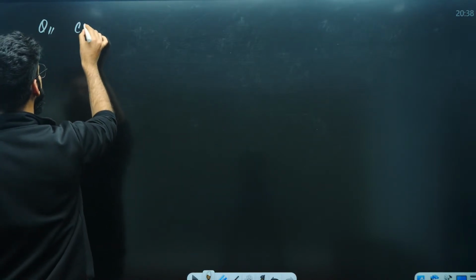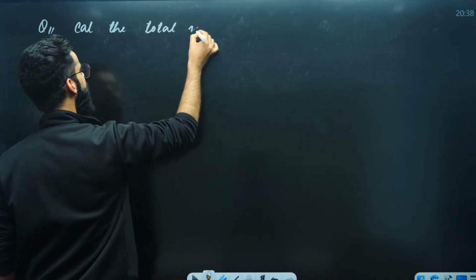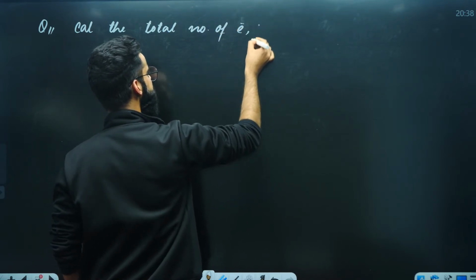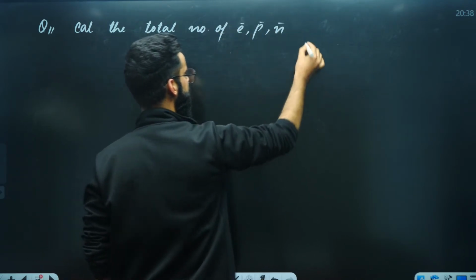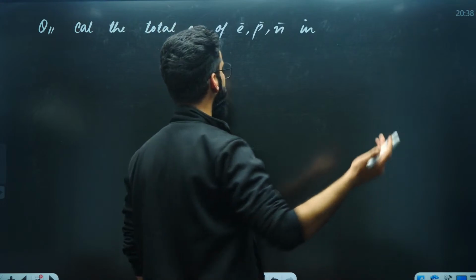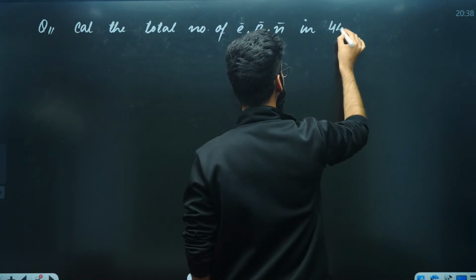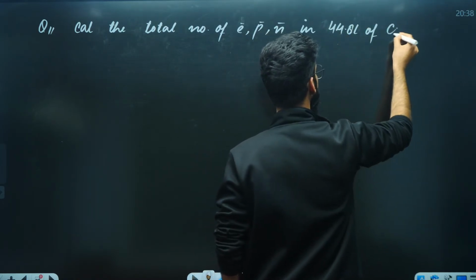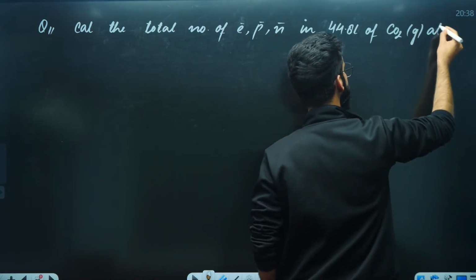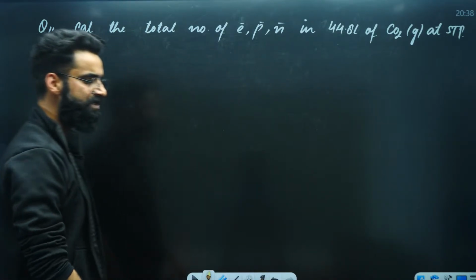Now let me tell you a few more things. Have a look. Now I'm giving you a question. The question is very simple. I'm writing, calculate the total number of electrons, protons and neutrons in, for example, 44.8 liters of carbon dioxide gas at STP. This is the question. Just let me know in the chats whether you can solve this one or not.